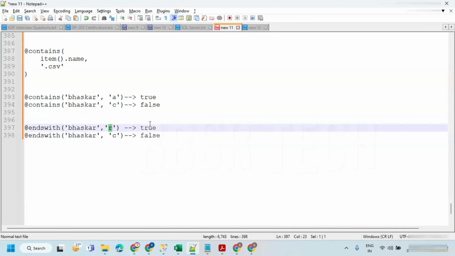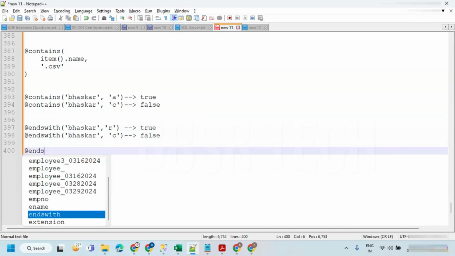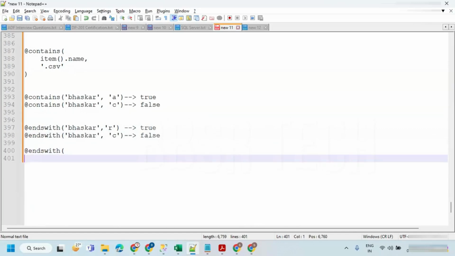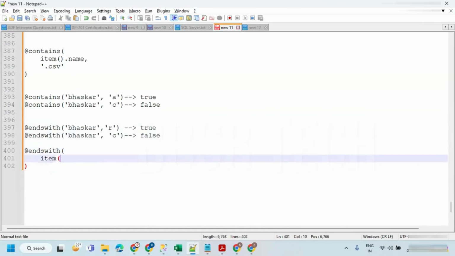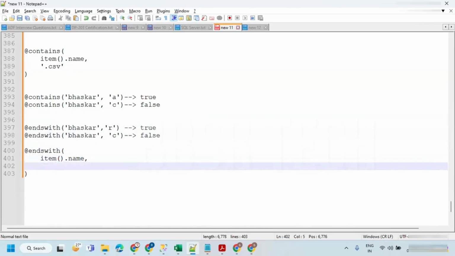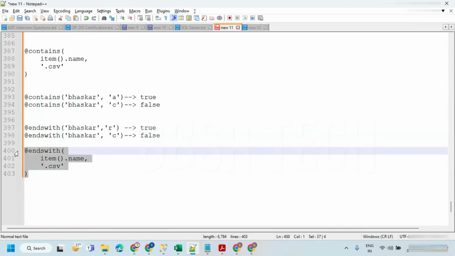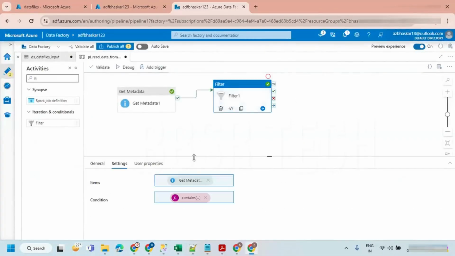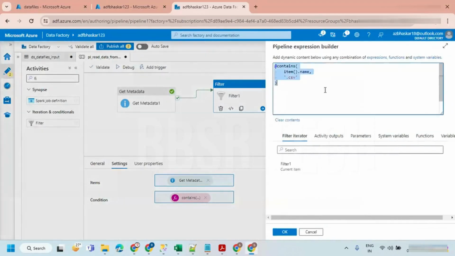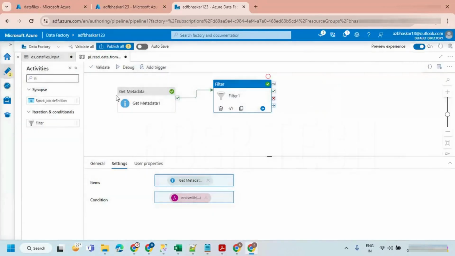The same thing you can apply with endsWith also. The first argument is the name of the file, @item().name. Ends with what? .csv. This is also going to give the same result. Just have a look and debug it.